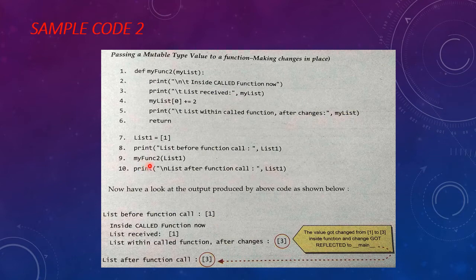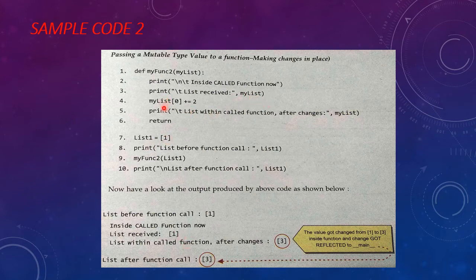When I invoke function 2 with parameter list 1, my list will receive the value of list 1. So here it will print inside called function now, my list received 1, because my list received the value of list 1.